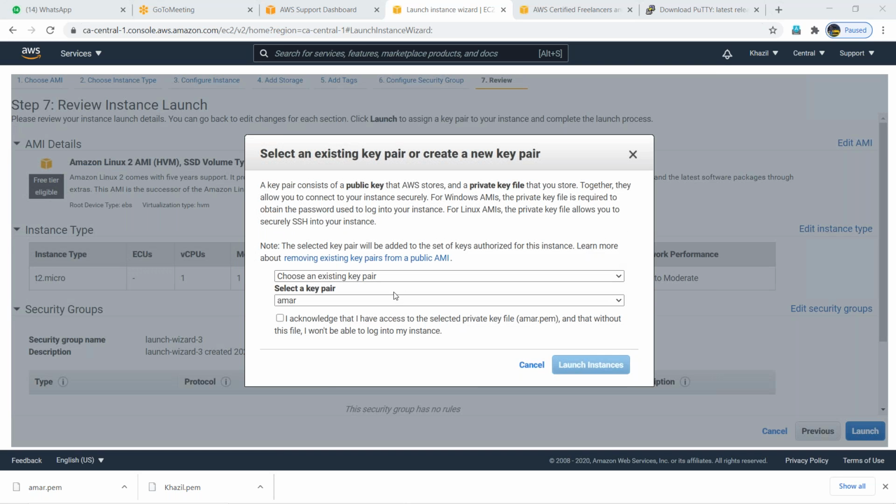You can use the same key pair. You no need to regenerate. Okay, Amar or maybe that Kazil, whatever you need. Select example, it is for same team. I no need to generate multiple keys. Okay, select it. This time it won't ask to download. Select launch instance.